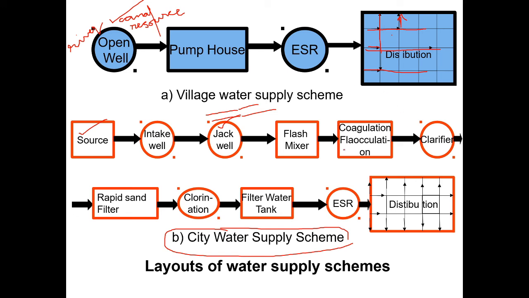From here you have to supply to the clarifier. We have two types of clarifier, primary clarifier and secondary clarifier. Depending upon the demand and situation, we have to decide that clarifier. All these things we will discuss later. From the clarifier we have to send the water to the rapid sand filter. We have different types of sand filters. First of all we can see the slow sand filter. Later on the advanced version is the rapid sand filter. You can see the pressure filters also, but here I am showing only the rapid sand filter.